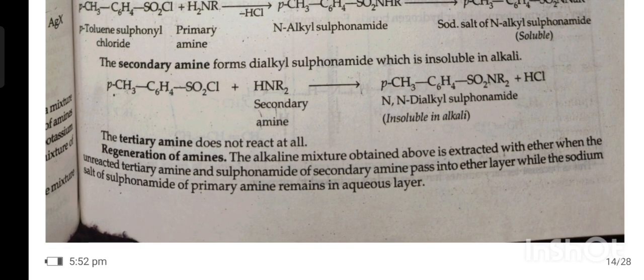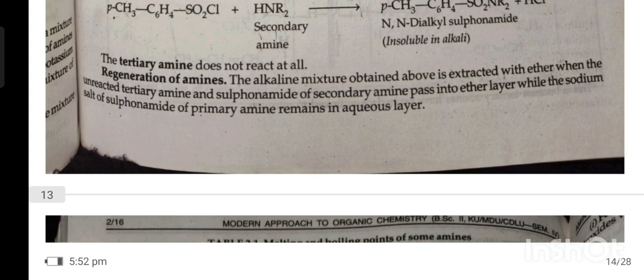Regeneration of amines. The alkaline mixture obtained above is extracted with ether, when the unreacted tertiary amine and sulfonamide of the secondary amine pass into the ether layer, while the sodium salt of sulfonamide of the primary amine remains in the aqueous layer.